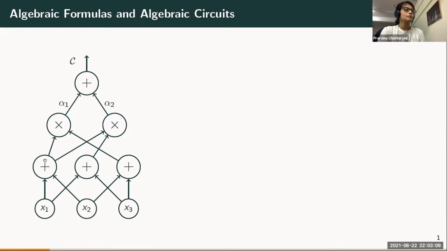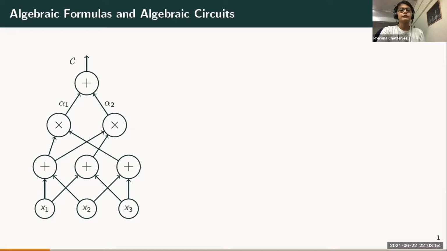Okay, so every internal node naturally computes a polynomial. For example, this node computes x1 plus x2. This computes x1 plus x3, and then this will compute the polynomial which is the product of the 2 polynomials. And finally, the root will compute alpha 1 times whatever is computed in this gate plus alpha 2 times whatever is computed in this gate, where alpha 1, alpha 2 are constants. And finally, the polynomial that is computed at the root is said to be the polynomial computed by the algebraic circuit.